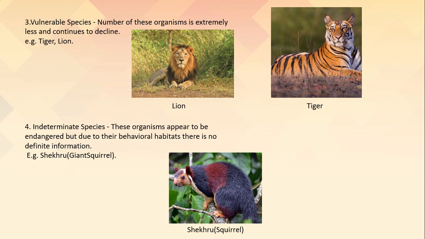For example, animals like tiger and lion. Fourth classification is indeterminate species. These organisms appear to be endangered, but due to their behavioral habits, there is no definite information. For example, the giant squirrel, which is also known as shekaru.